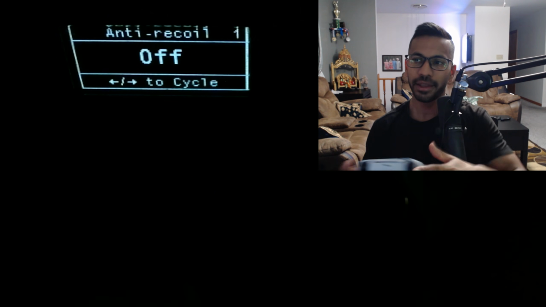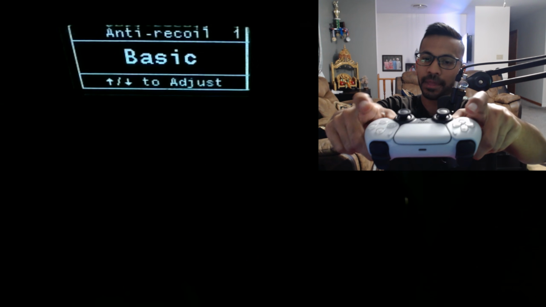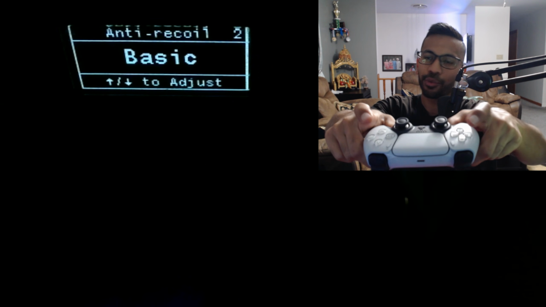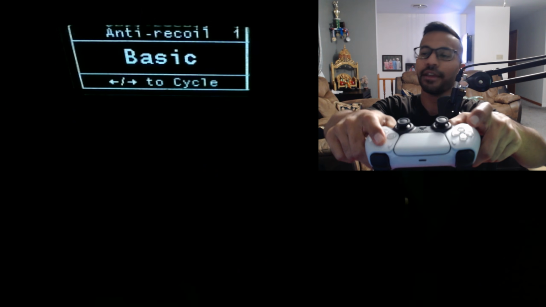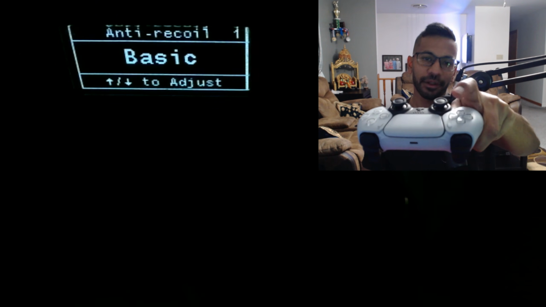First one's primary, so make sure we turn this on. To do that, we're going to put it on basic recoil. Then press triangle again. You want to make sure you have the recoil on everything. So make sure all the profiles just have basic, okay? Then you can go ahead and press right on the D-pad and use different values for your primary, your secondary, and your universal, okay? Personally, for me, I don't like setting all this up. I think it makes it too confusing, but I know a lot of you guys like setting it up, so that's why I'm explaining it, all right?